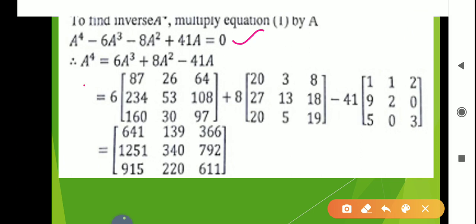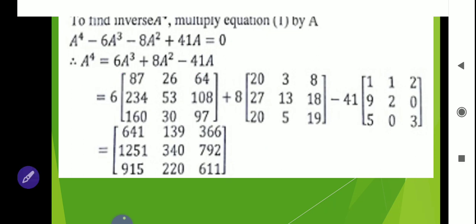And what we want is A raised to 4. So how do we write A raised to 4? A raised to 4 is equal to, writing the remaining terms in RHS, 6A cube, then this minus becomes plus here, 8A square minus 41A. Okay, then put here A cube, A square, and the A matrix. After simplification we will get A to the power 4.